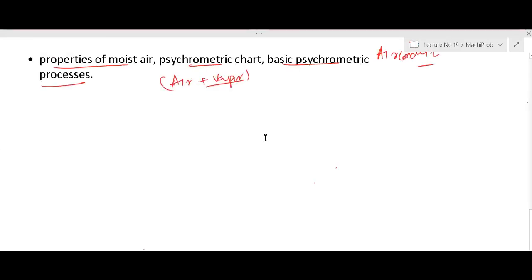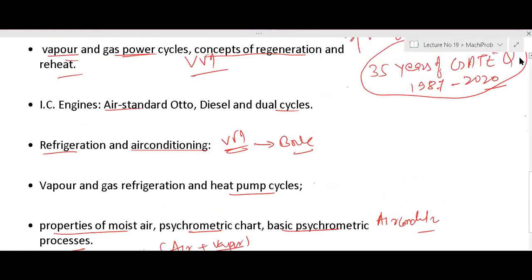Anybody, any doubt on the explanation that I have given to you all regarding the syllabus? And one more thing, GATE asks only 6 to 8 marks. 6 to 8 marks, remember. But this is the heart of the mechanical engineers. So basically, what you have to do, you have to master yourself, and that will come when you solve these PK Nag problems.